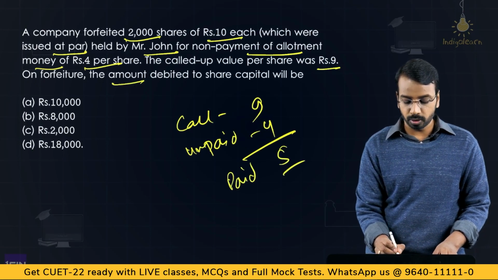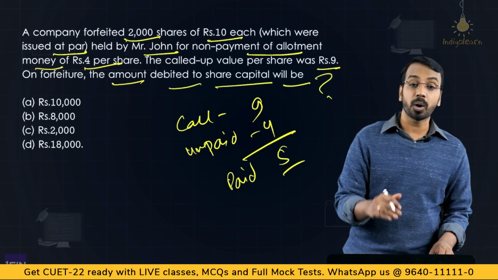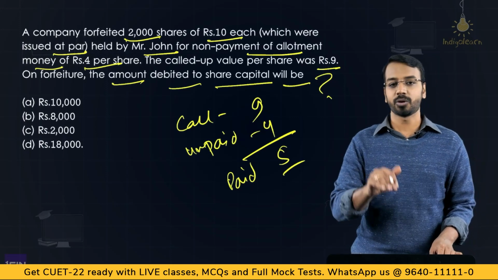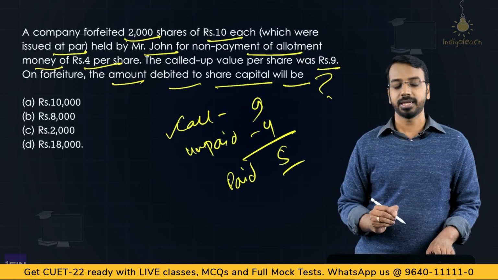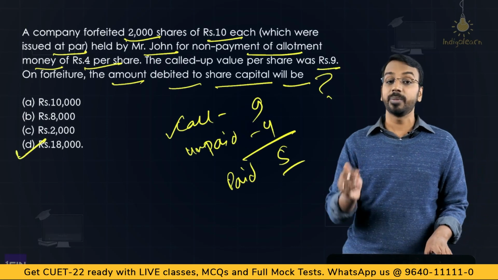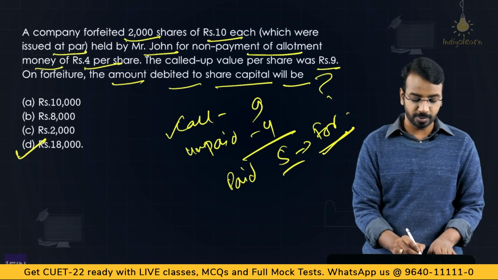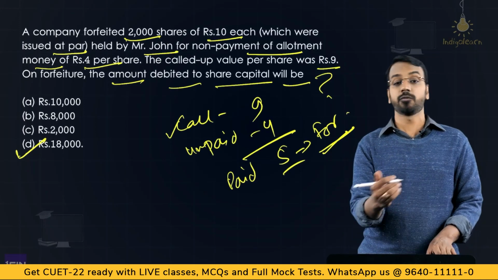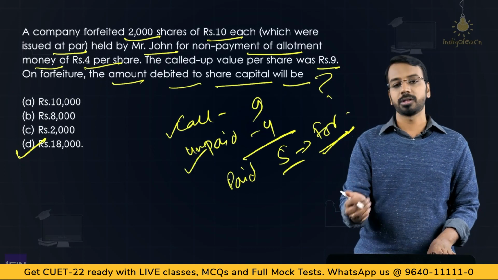On forfeiture, the amount debited to share capital will be how much? Now the question here is, what is the amount that will be debited to share capital? Now to answer this, you have to understand how much would have been credited to share capital. Entire called up money of rupees 9, correct? So how many shares? 2000. So 9 multiplied by 2000, 18,000 will be debited to share capital. You will debit share capital by 18,000, forfeiture 5 into 2000, 10,000 will be credited to forfeiture, and the unpaid amount, calls in arrears, 4 into 2000, 8,000 will go to calls in arrears account.